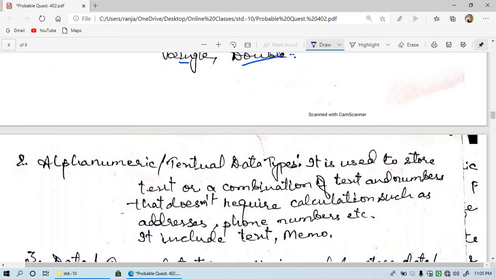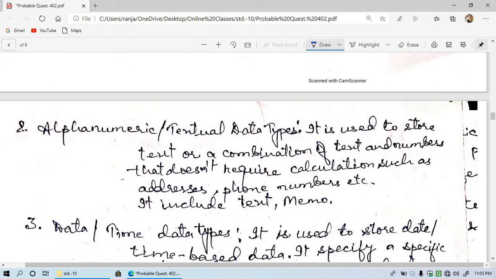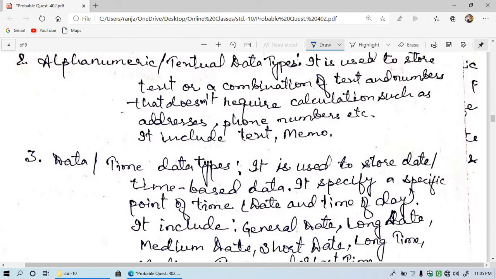Now let's see the second data type, that is alphanumeric. Here you can have text and numbers both. It is used to store text or a combination of text and numbers that does not require calculations, such as addresses, phone numbers, etc. It also includes text and memo. Here we can write numbers as well as alphabets together.